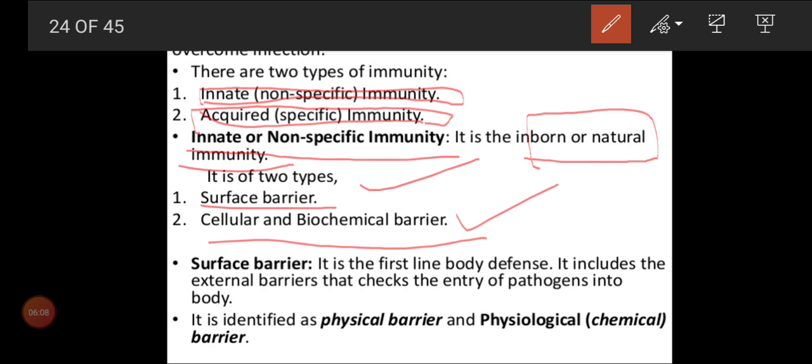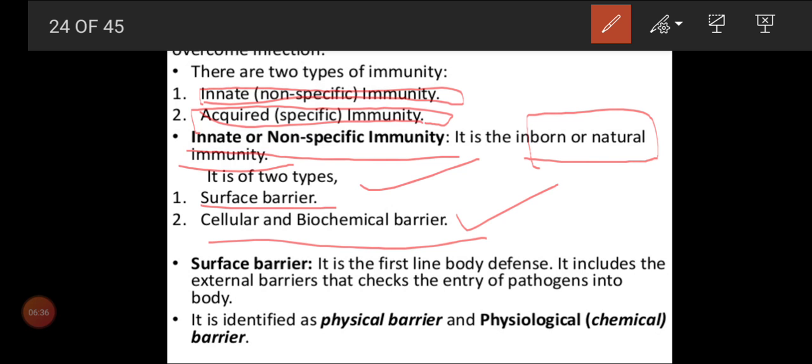First, the surface barrier will work on your antigens. So only if it fails will the antigen enter your body, and then we'll see the second level of immunity power. First, the surface will act as a barrier to stop the entry of antigen. Is that clear, children? And if it fails, automatically it will reach your cellular level.